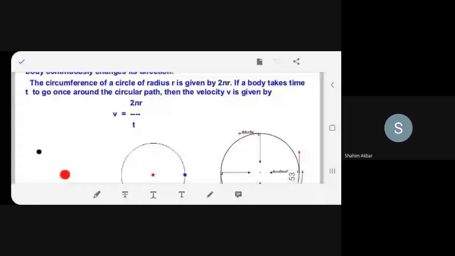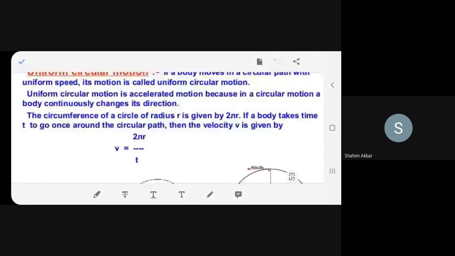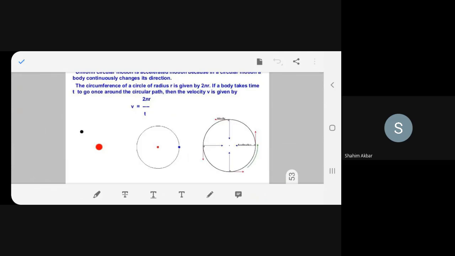So I hope this is more of a detailed account as compared to the earlier slide. Here you will observe uniform circular motion is accelerated motion because in a circular motion a body continuously changes its direction. You agree? Because it is changing its direction every moment. Here it is a straight line, here it is in a curved path, continuously changing its direction.